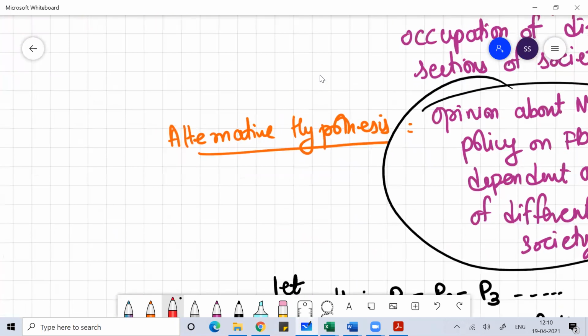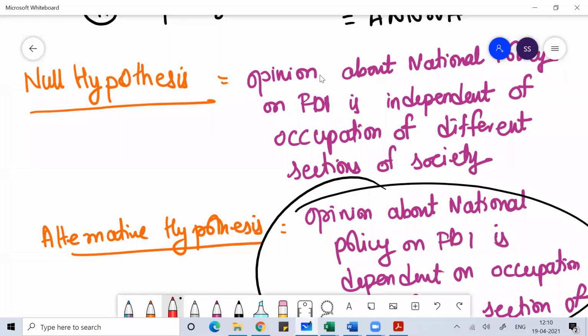So your null hypothesis was that the opinion people have about the national policy on FDI is independent of the kind of occupation they are in. So it doesn't matter what kind of job you are doing, whatever kind of business you are doing, your occupation does not determine your opinion on FDI. But the alternative hypothesis is saying that your occupation is determining your opinion. I hope you understood this.